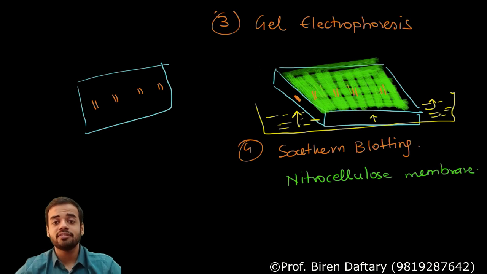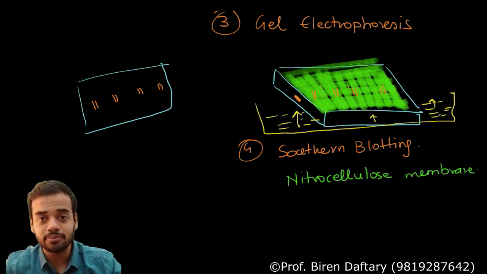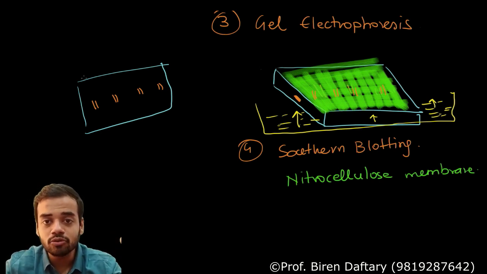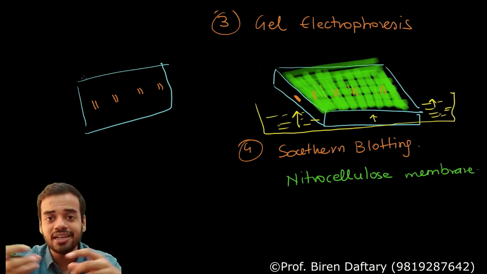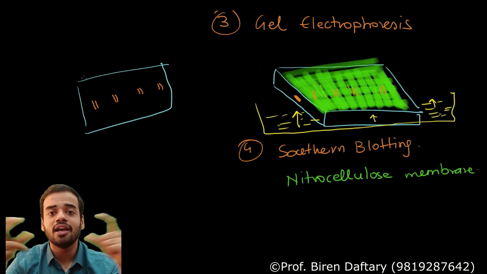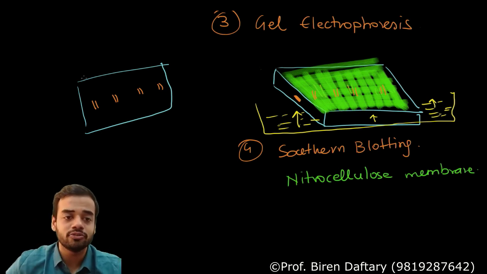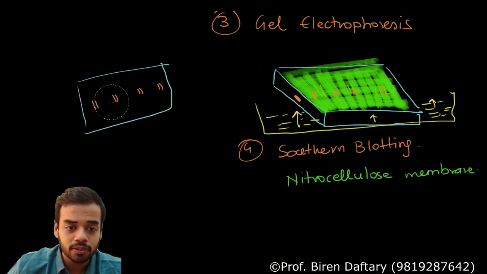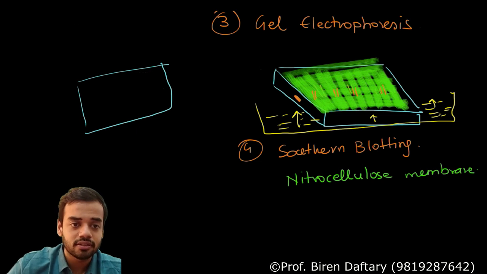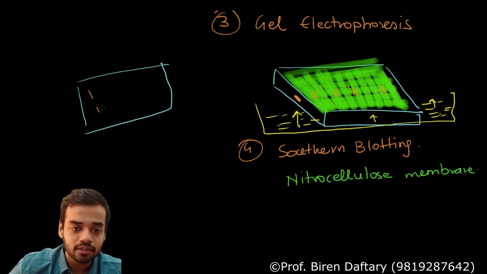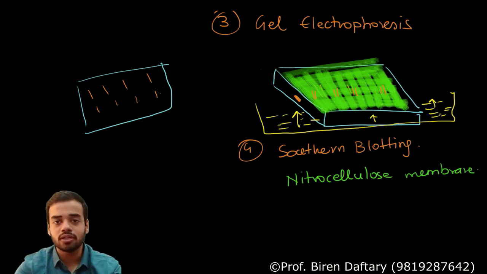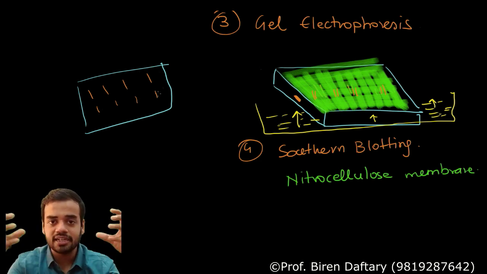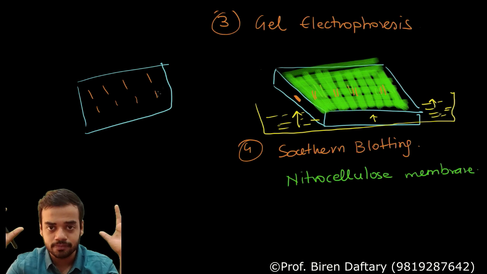So what happens is, after the gel electrophoresis third step is completed, dilute NaOH or dilute alkali is added. Now alkali helps in breaking the hydrogen bonds and all the double strands will be broken into single strands. So this will appear like this, because now the double strands have been broken down and they will not re-anneal or reattach.